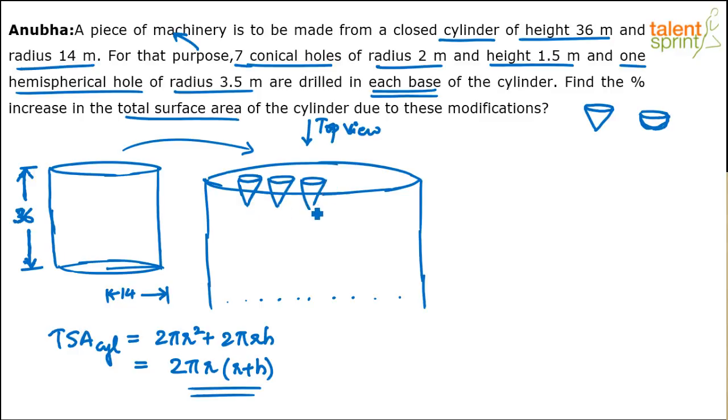You understand? 7 such holes. I mean 4, 5, 6, 7, let's say. And then there will be only one, right? 7 and 1 hemispherical hole. So there will be a hole here, and when you look at it, inside it will be like a hemisphere. So in total there are 8 holes. Altogether there will be 8 holes.